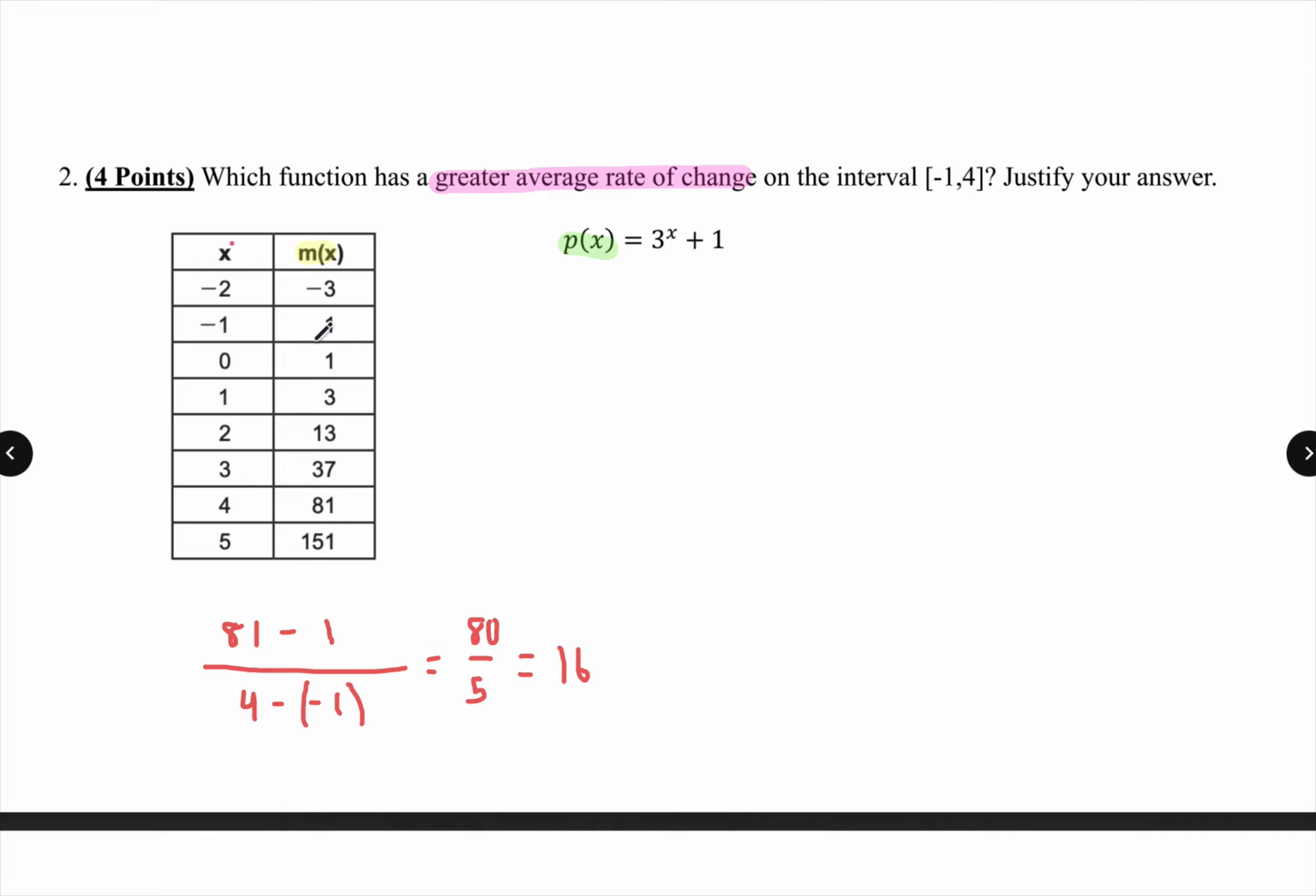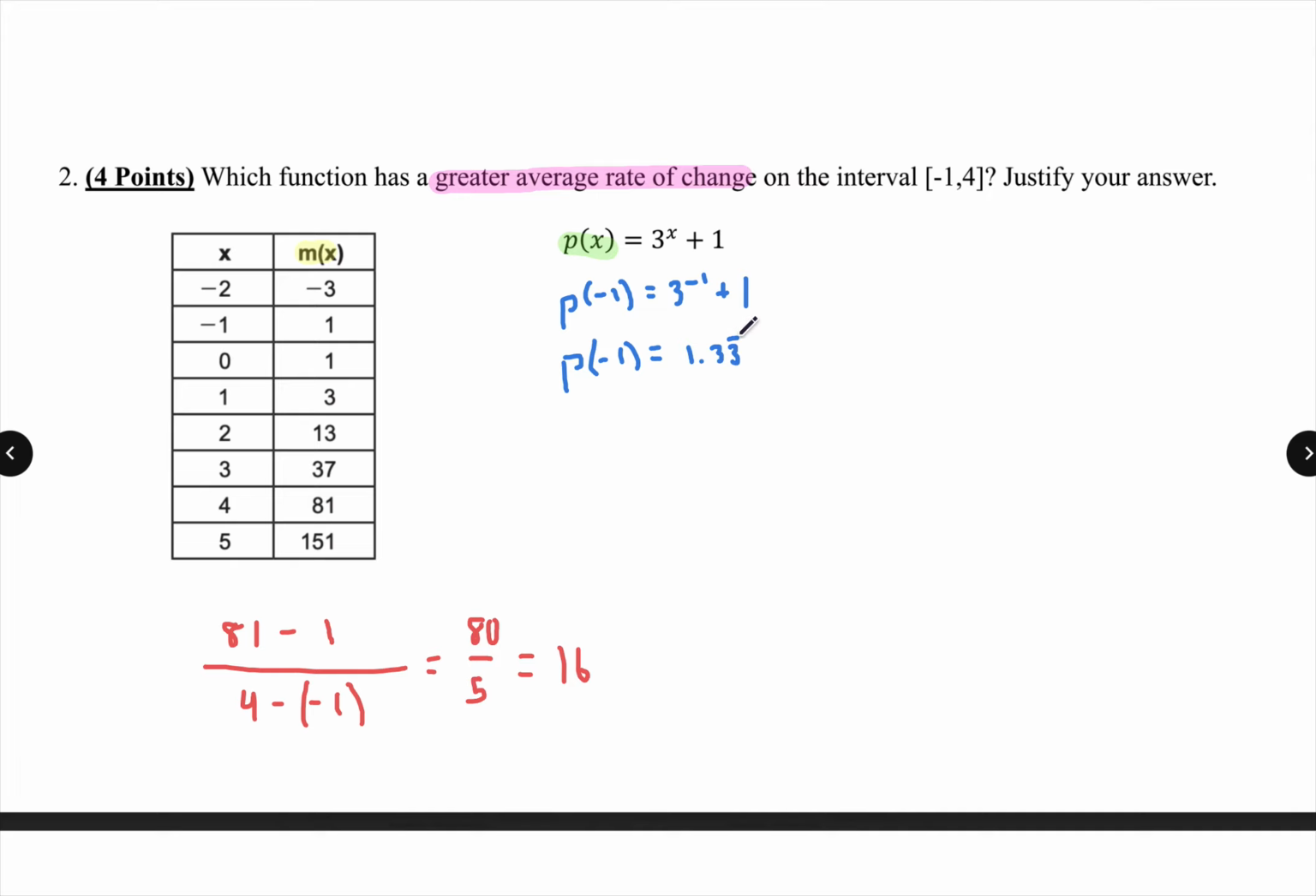So now, first part done. Rate of change for m of x. You already got a point. Now I go to my second function, and here I'm going to say, well, now I have to actually put my input into my function to get an output. So let me start with my first one. I'm going to say p of -1 equals 3 to the power -1, which is really just 1/3 plus 1. So when my input is -1, what's my output? It's roughly